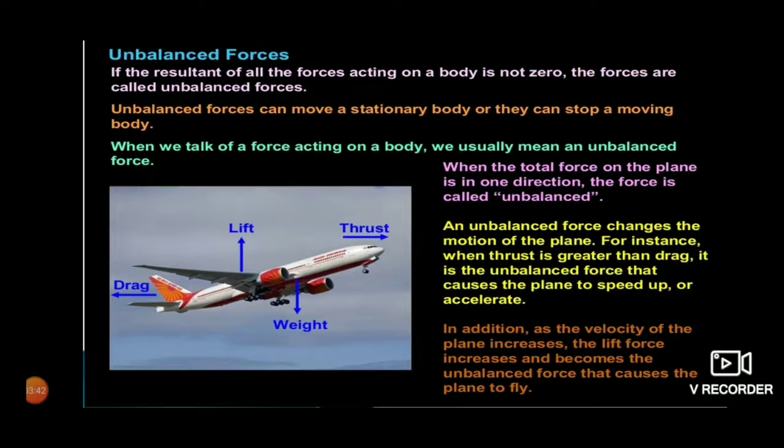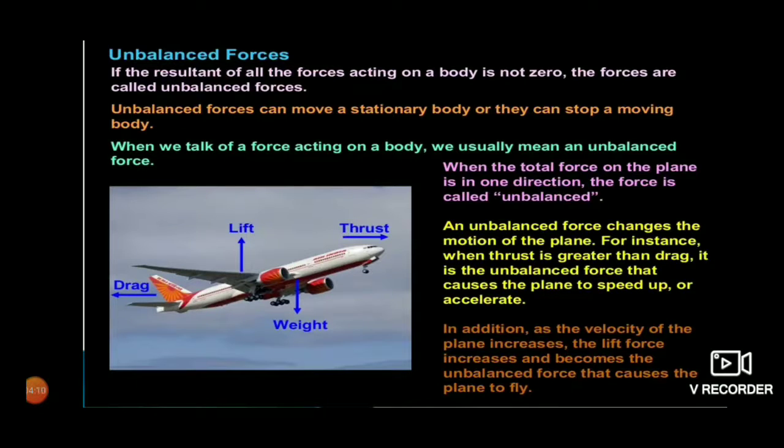Next is the unbalanced force. If the resultant of all the forces acting on a body is not zero, the forces are called unbalanced force. It means unbalanced force is the opposite of the balanced forces, so its effects will also be opposite of balanced force.